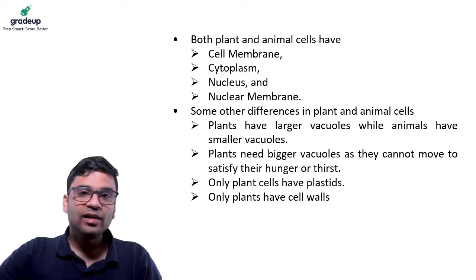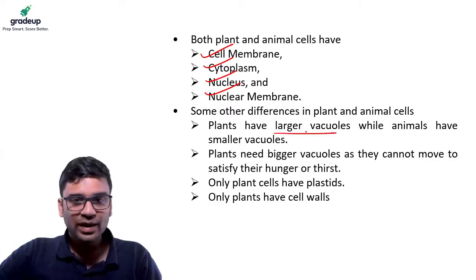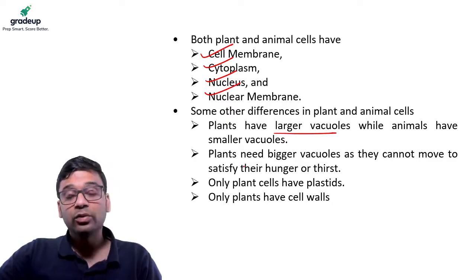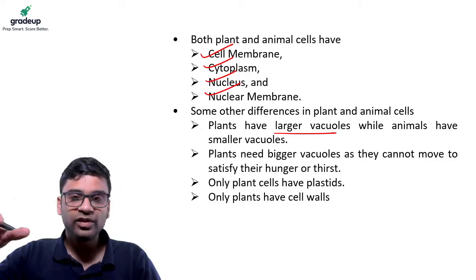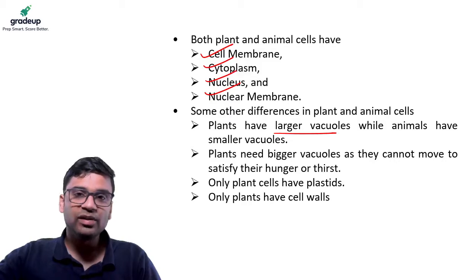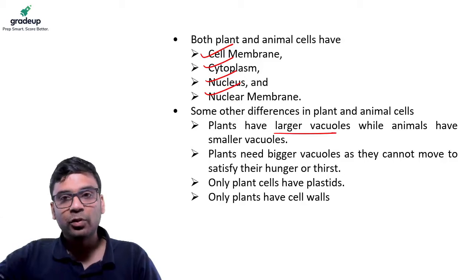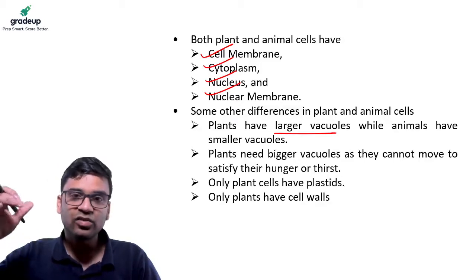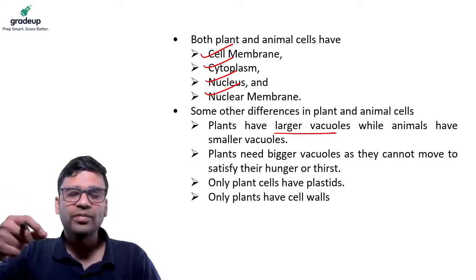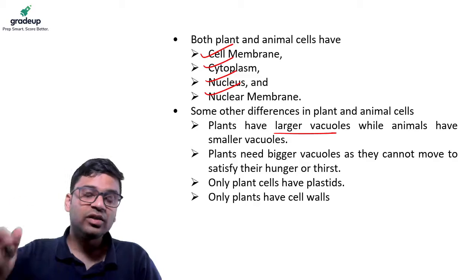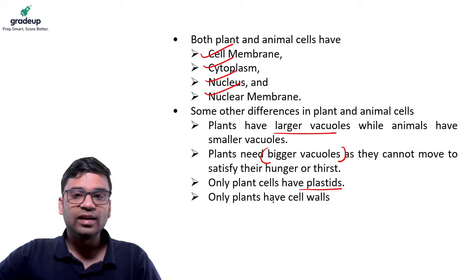Fine. So both plant and animal cells have cell membrane, cytoplasm, nucleus, nuclear membrane, but plants have larger vacuoles. Plants, why do they have larger vacuoles? One of the important things is they cannot move. Like animals, we can move. We can go to maybe an ice cream parlor or some pizza place. We can eat food, but plants cannot move. So whatever food they're getting at that point, if there is more rain or from the soil, that food they'll have to store in their cell structure for a longer time. So that's why they have the bigger vacuoles. And they also have plastids, and they have the cell walls.